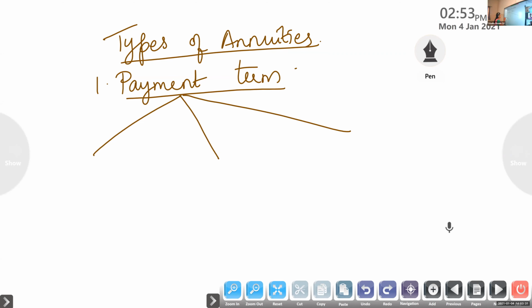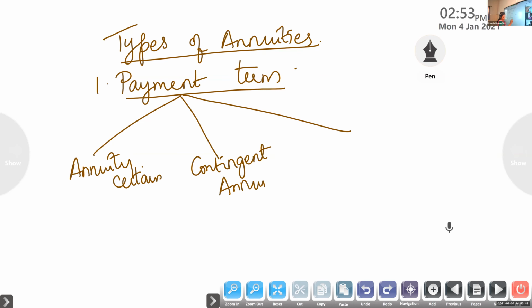The first one is annuity certain. The second one is contingent annuity. Next is perpetual annuity. Annuity certain, contingent annuity, perpetual annuity.